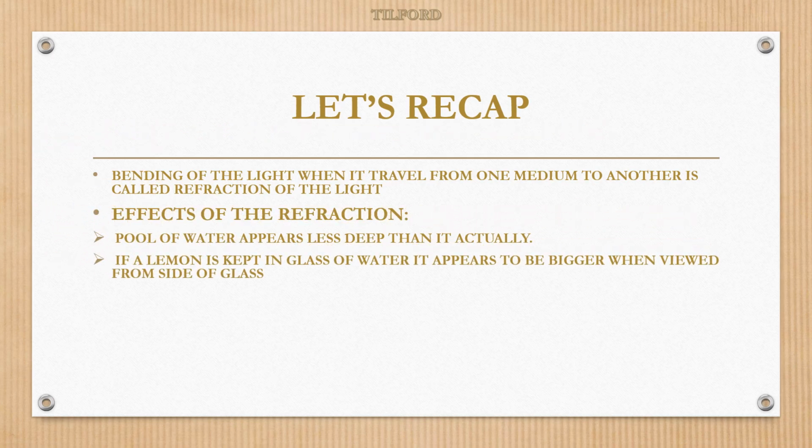If a lemon is kept in a glass of water, it appears to be bigger when viewed from the side of the glass. That is also one kind of experience we have in our day-to-day life. When you see a lemon normally, you can see its actual size. But if you keep the same lemon in a glass of water, it appears much bigger than its actual size. It's because of refraction of light.